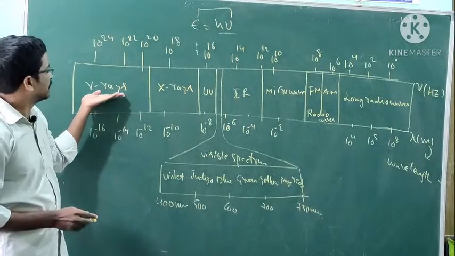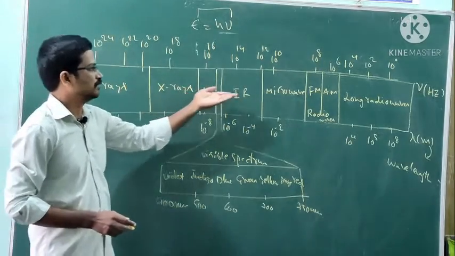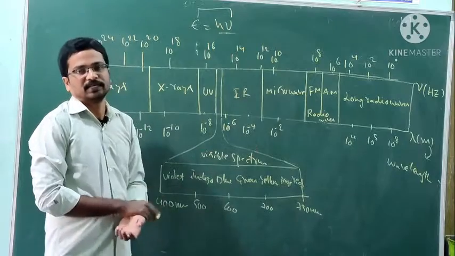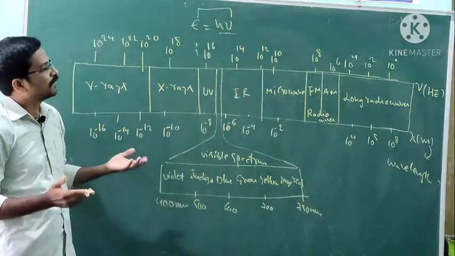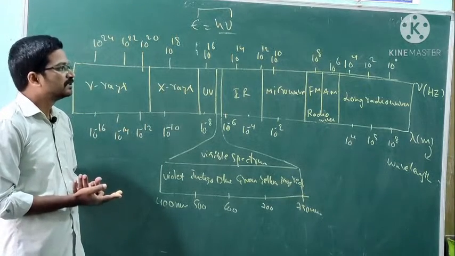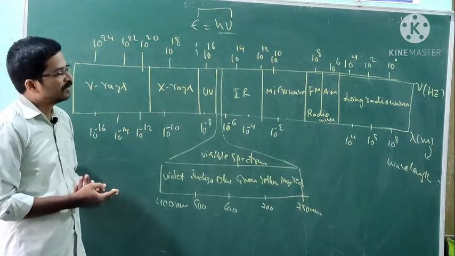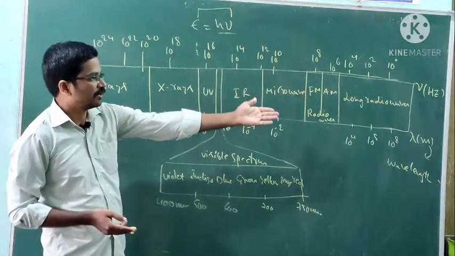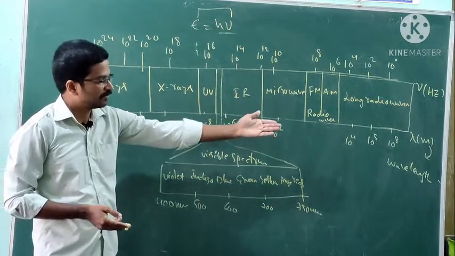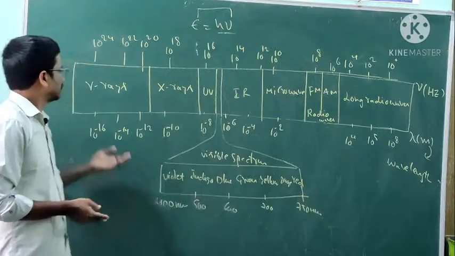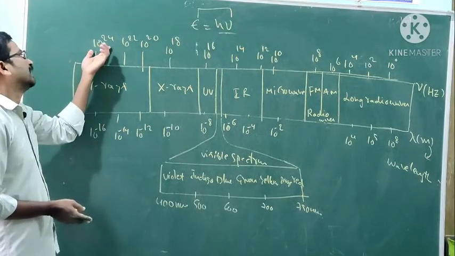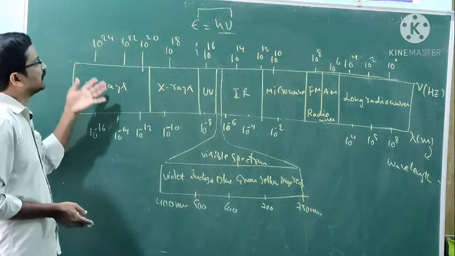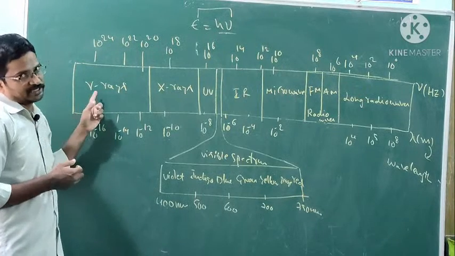Which one is more energetic radiation? Gamma rays, then X-rays, UV, visible, IR, like that. Okay, next, which one has greater wavelength? Radio waves have greater wavelength, but these have shorter wavelength. Shorter wavelength and greater frequency indicate stronger radiations.